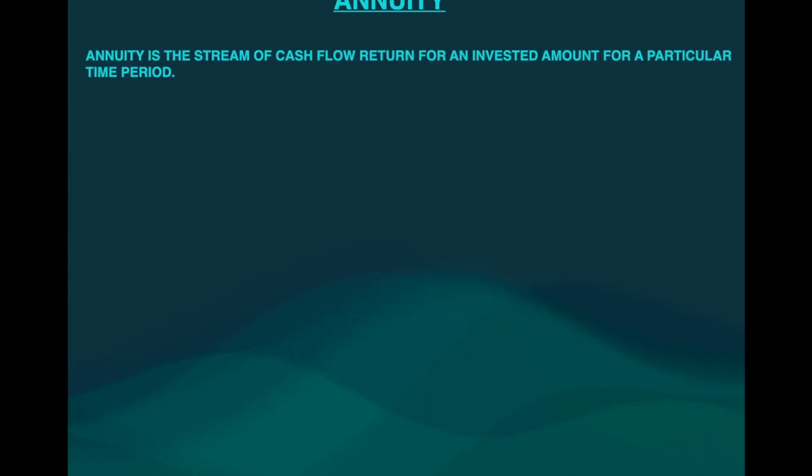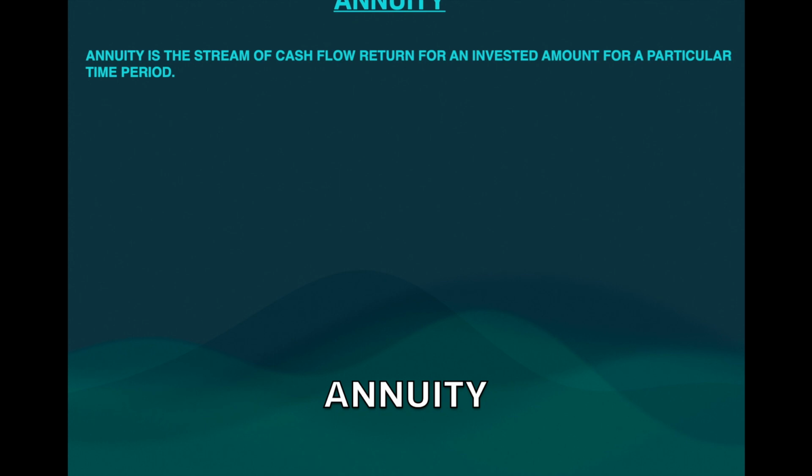Now this is a very important concept, annuity. Let us understand what annuity is. Annuity is nothing but a stream of cash flow returned for any invested amount for a particular time period. Any pension which anybody gets, government employees get pension, right? That is nothing but an annuity, because the central government keeps a certain amount of money for every person whom they have hired, and that money is given after retirement, till the time of the individual's death. That is called an annuity. So a pension can be considered as an annuity.